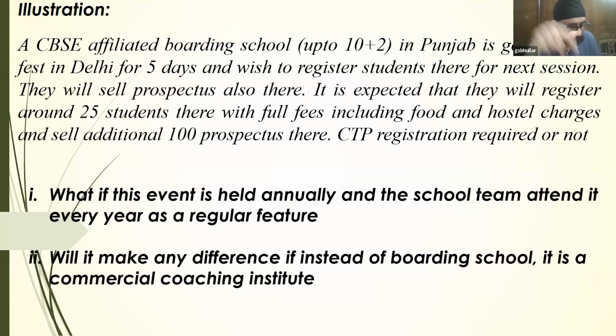Yes, sir. I was just saying that the key to the answer to this query is identifying what supply is happening. So if we identify the supply to be education services provided from Punjab, whether it is 10+2 or a coaching institution, or we identify the supply as a supply of goods, that is what Deep sir and Arpit have just concluded. So the key lies in identifying what supply it is, whether it is goods or services, and what service. If we identify the supply, then the answer becomes easier.